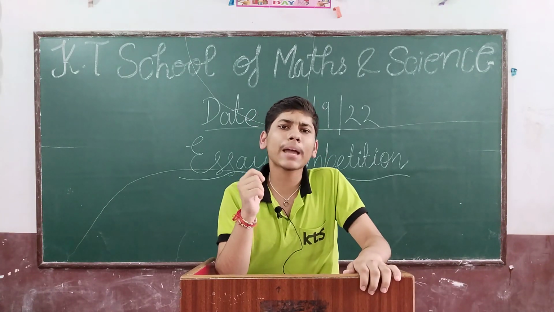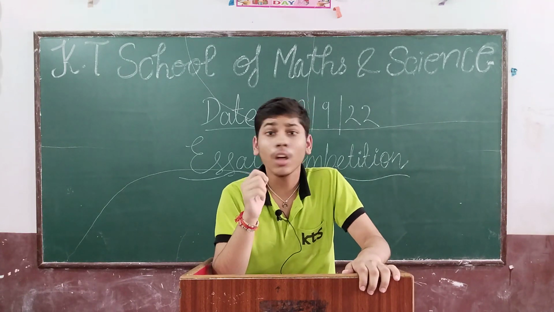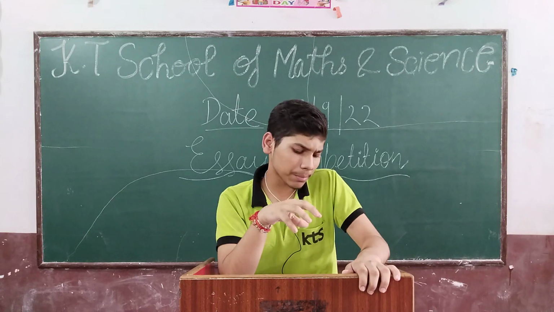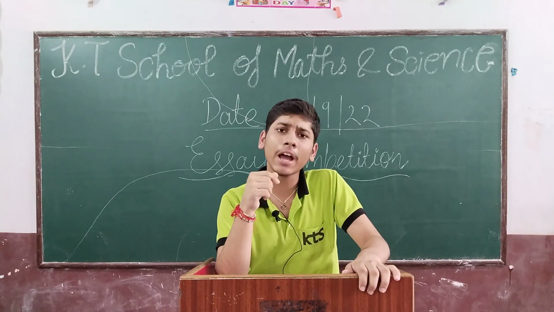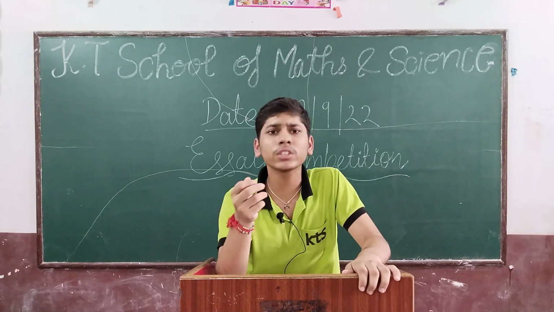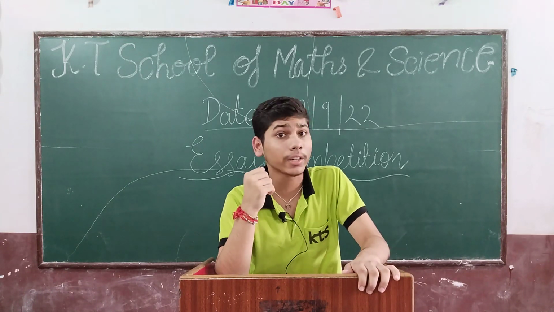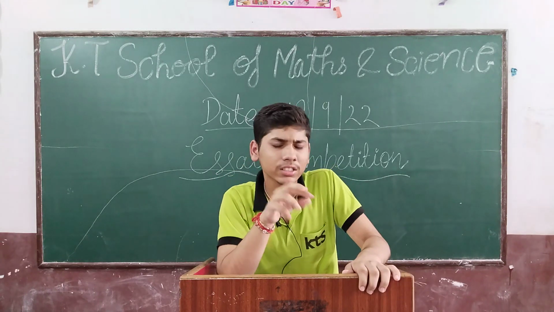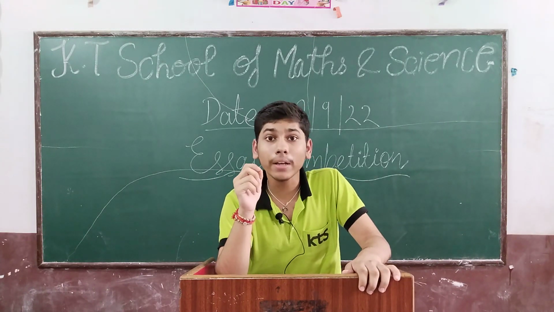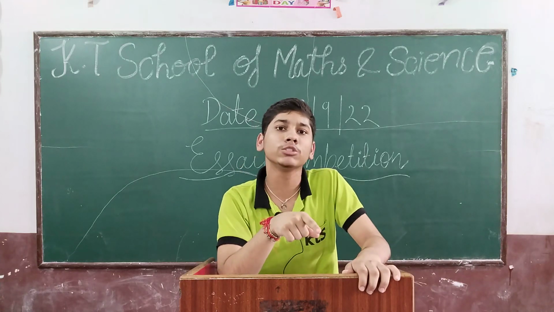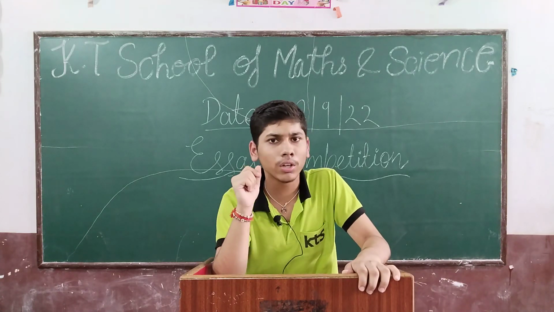Next point: chemical properties of metals and non-metals. In physical properties, if substances are kept around us and someone asks us to identify whether a substance is a metal or non-metal, we will be confused because there are some exceptions. But by chemical properties, we can definitely say that this substance is only a metal and this substance is only a non-metal.